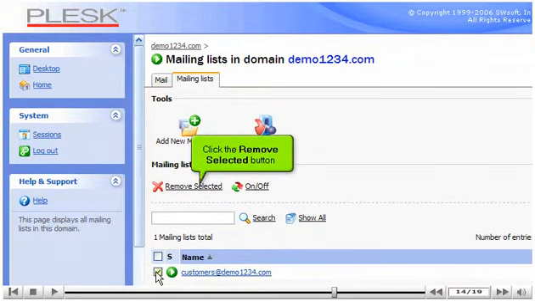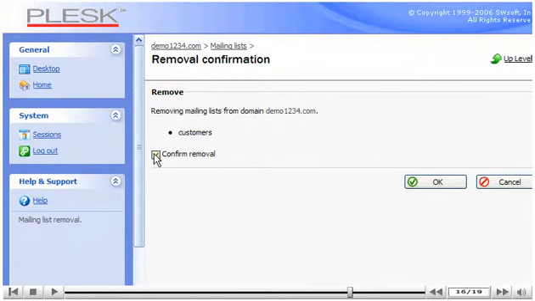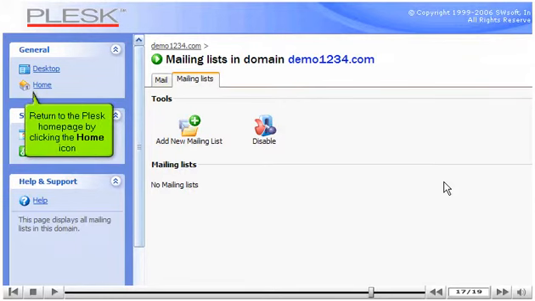Click the Remove Selected button. Confirm the removal, then click OK. That's it. We've just removed the mailing list we created earlier. Return to the Plesk homepage by clicking the Home icon.